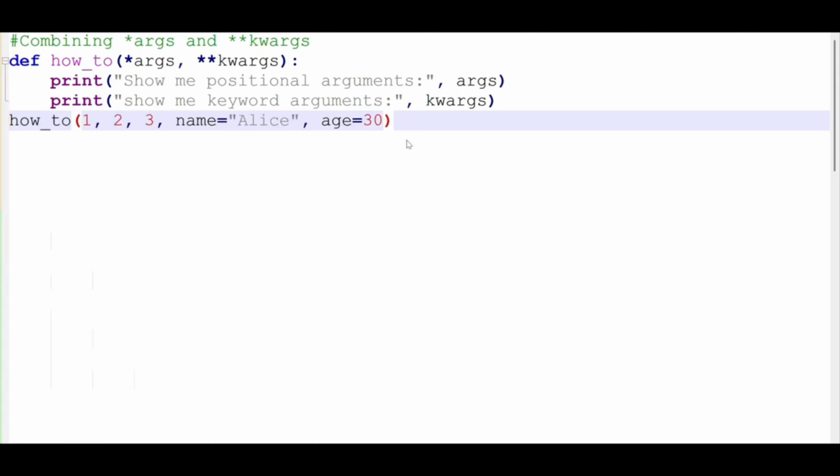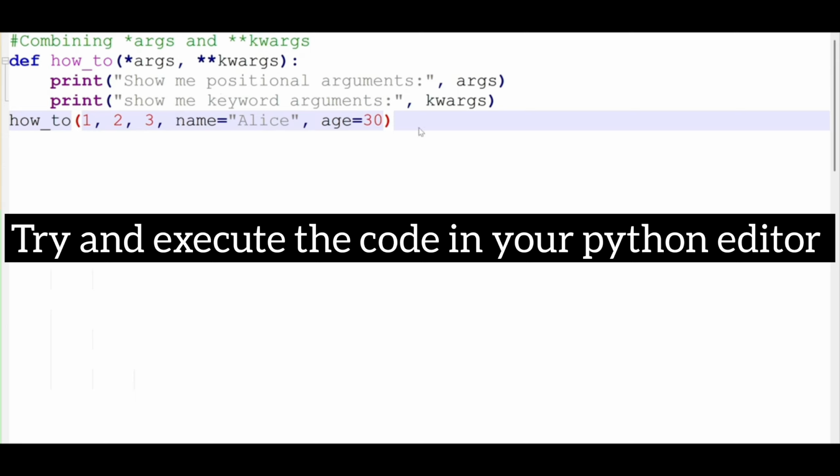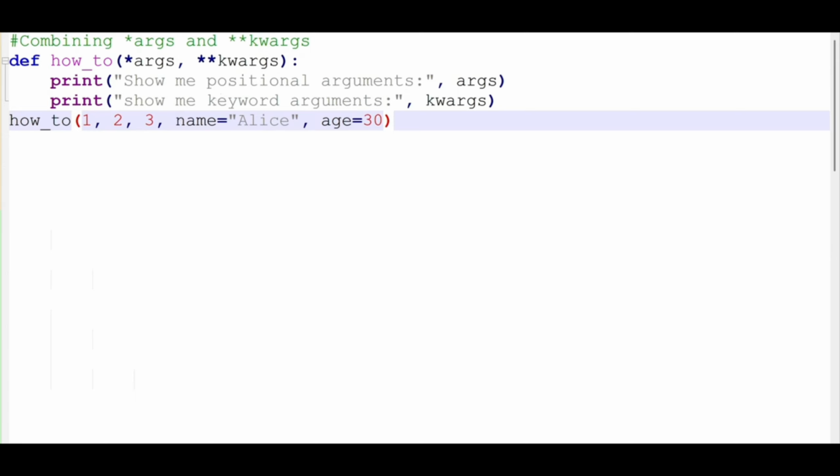But as we do that, we have to use them within our function here. So the value, this is a list. A list can have different types. So we have a list within a list, and we have a dictionary within the list. And we want to grab the args, which is the list, and also the kwargs, which is a dictionary.